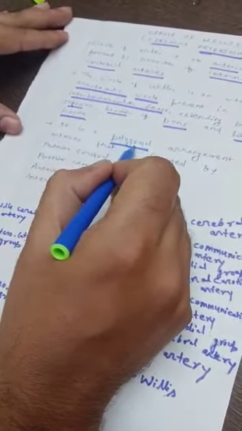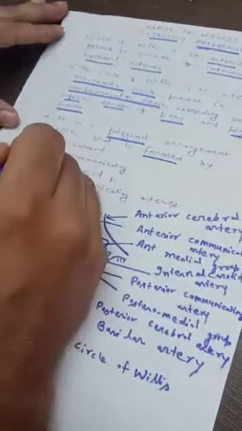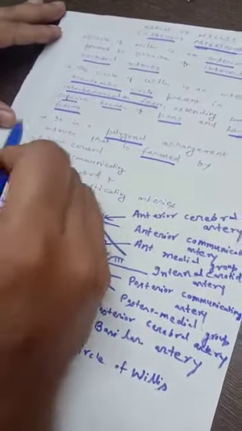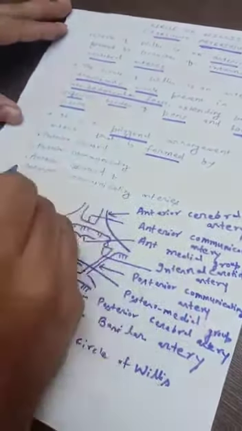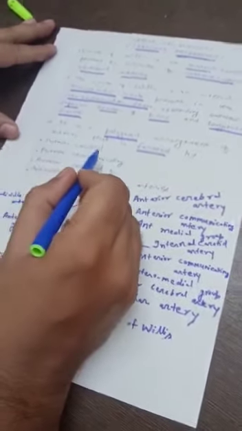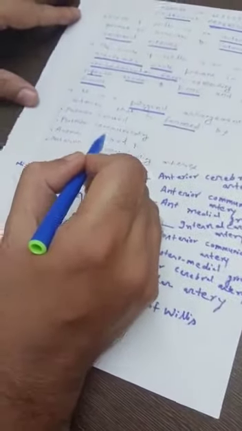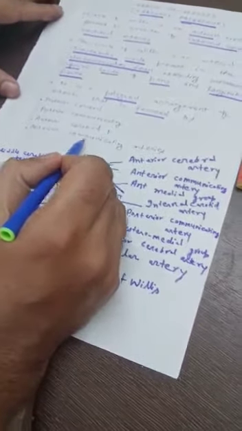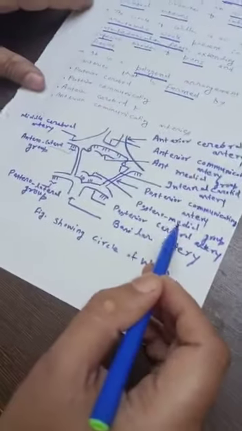It is a polygonal arrangement of arteries that is formed by the posterior cerebral, the posterior communicating, the anterior cerebral and the anterior communicating arteries. These four arteries form the circle of Willis. The figure shows the circle of Willis.